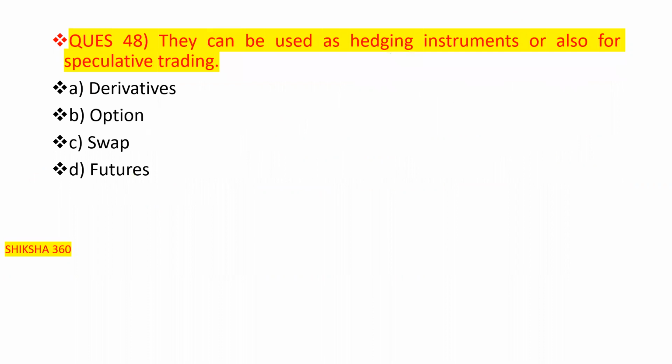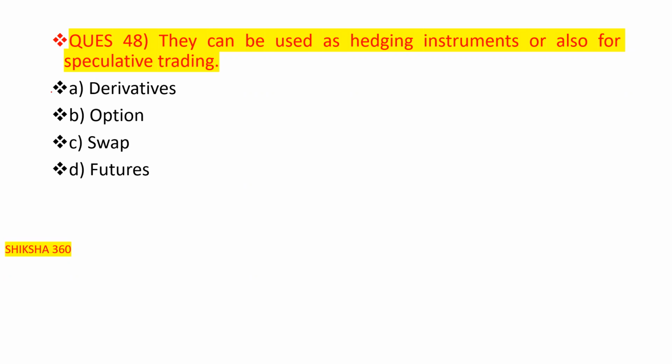Now move to the next question, question number 48. We consider which instruments can be used as hedging instruments, or also for speculative trading. Option number A is derivatives, option number B is option, option number C is swap, option number D is future. So the correct answer to this question is option number A, that is derivatives.